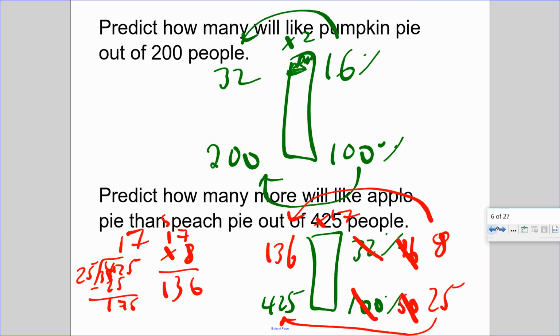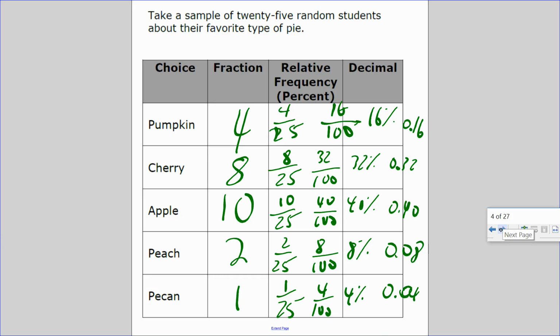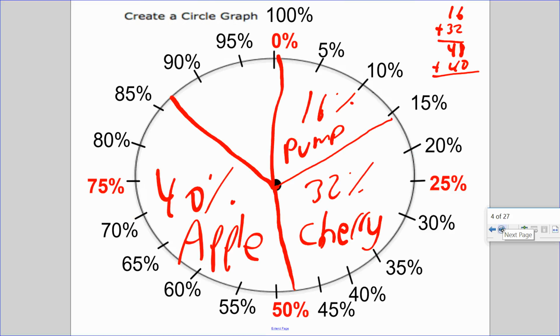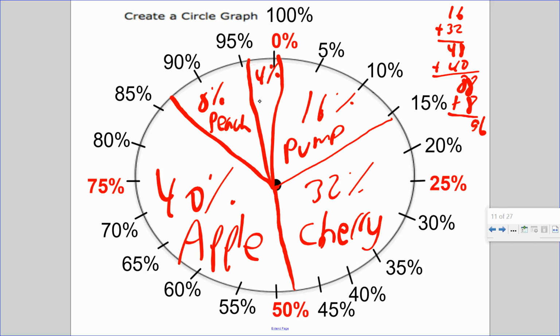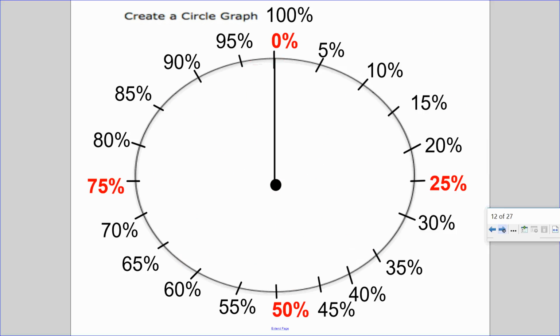8%, I believe, 8% chose peach. So right now we're here at 88%. 8% more, so we're at 96 right here. So 8% more chose peach, and only 4% chose pecan or pecan, depending how you speak it in Texas. I like pecan pie. They're my favorite of all. So that is a survey.